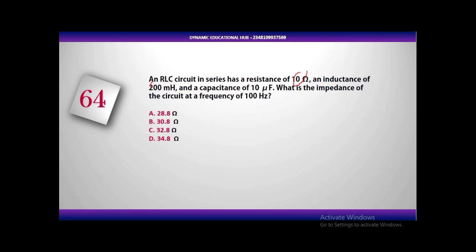We are given the resistance R, 10 ohms, the inductance 200 millihenry, and then we are given the capacitance 10 microfarad. We are also given the frequency. So this is a simple AC circuit. Every AC circuit is being generated at a certain frequency. The NEPA light that we are using, the power that we are using, that one is 50 Hertz. And let's go. Solution. These are the parameters that we are given.